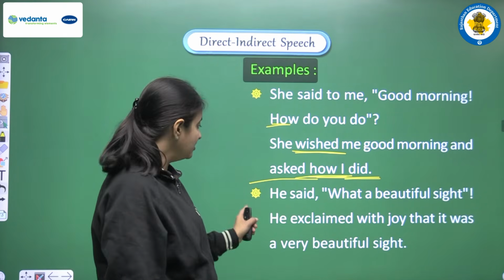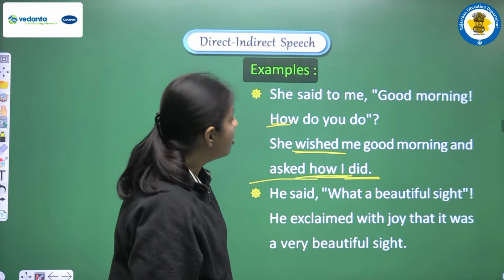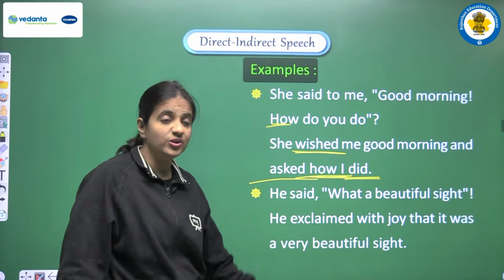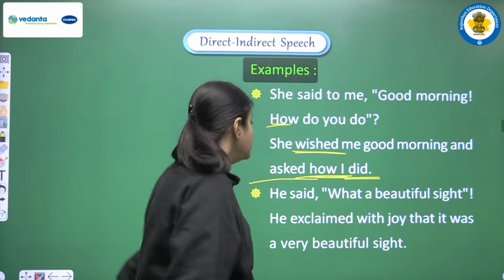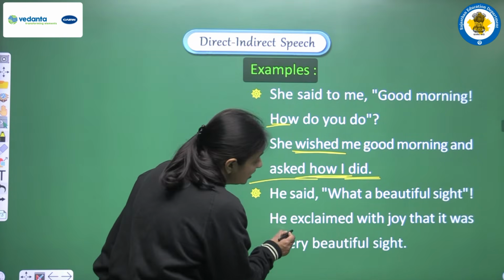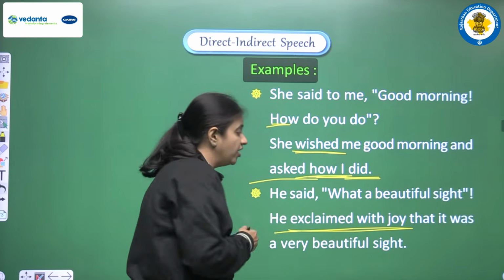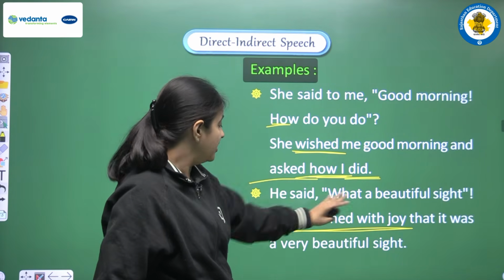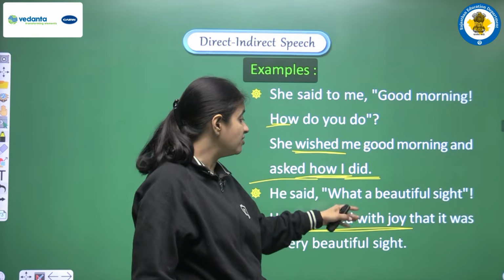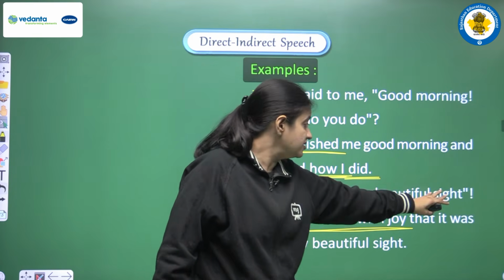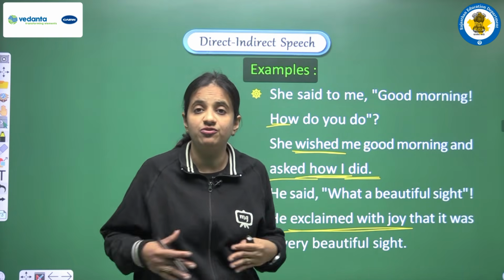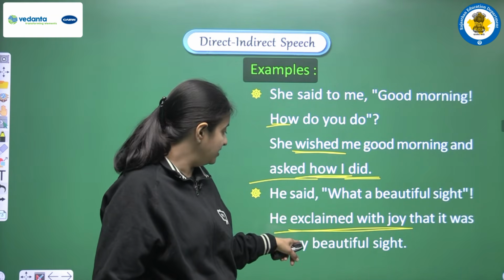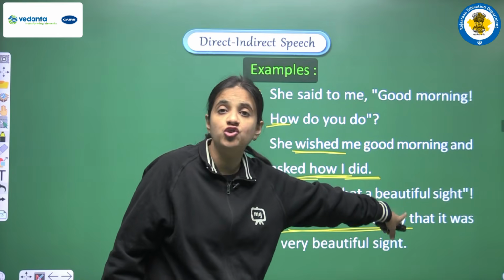Clear? Next one, he said, what a beautiful sight. So here we are doing the conversion. We are having one exclamatory sentence. So according to that we are writing, he exclaimed with joy, because it is very much clear that there is some person and he is very much happy because he is having a very beautiful sight. He is having a very beautiful view. So we are writing here, he exclaimed with joy.